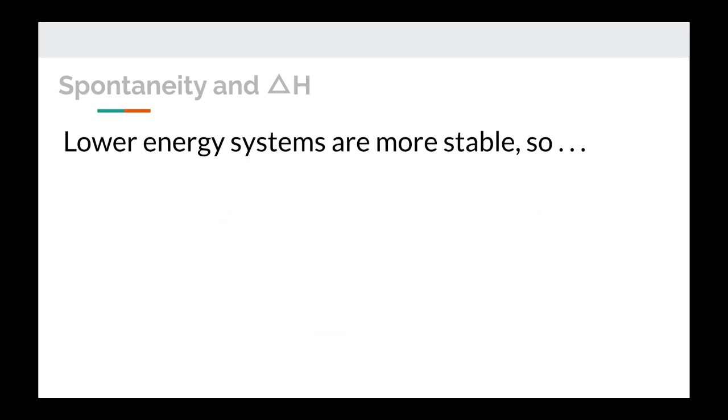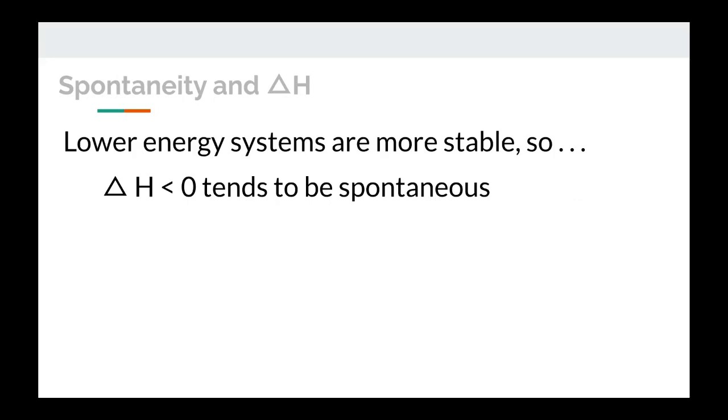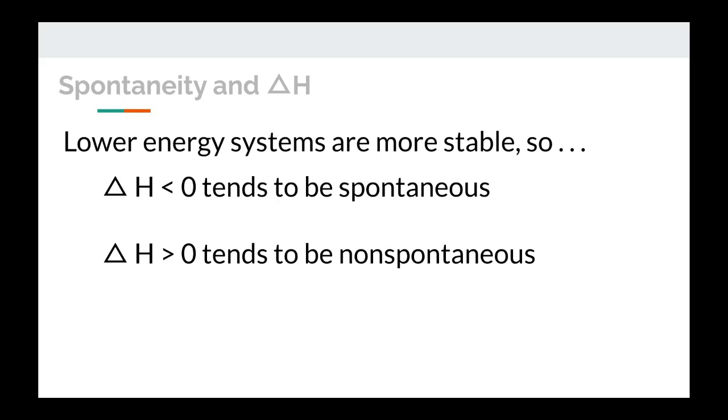It is true that lower energy systems are more stable, so they do tend to result from spontaneous processes. So if you have an exothermic reaction, that tends to be spontaneous. Many times it is. And an endothermic reaction tends to be non-spontaneous. But as we saw in the example with the heated blocks, there has to be more to the story, because both of those processes resulted in no change in enthalpy in the system.